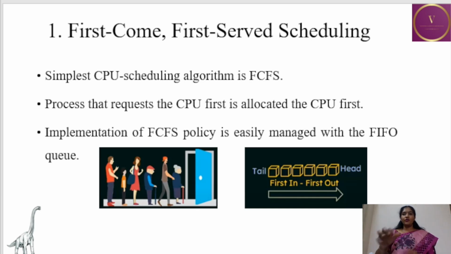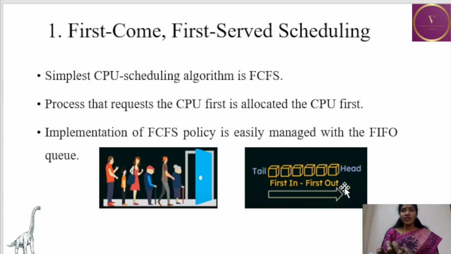What it means, they follow this first in first out queue. That is, this queue will have the processes lined up, and the first process, say for example P1, will be in the head of the queue, and the process which comes in the last will be in the tail of the queue. The process which is in the head of the queue will be getting the CPU first.